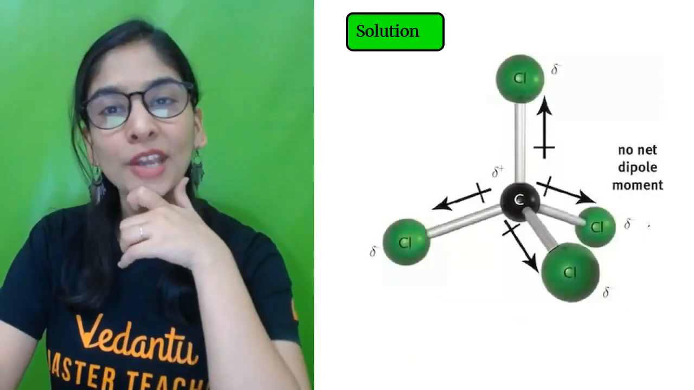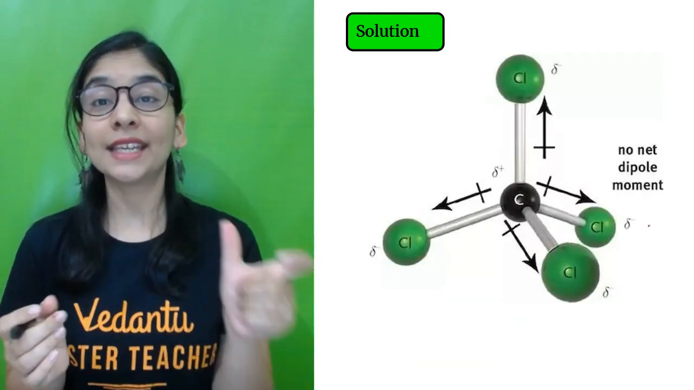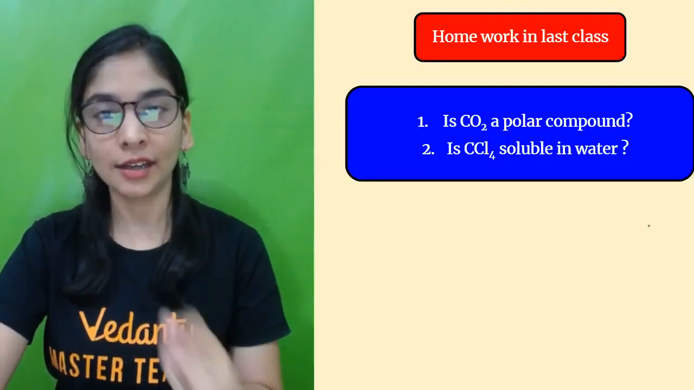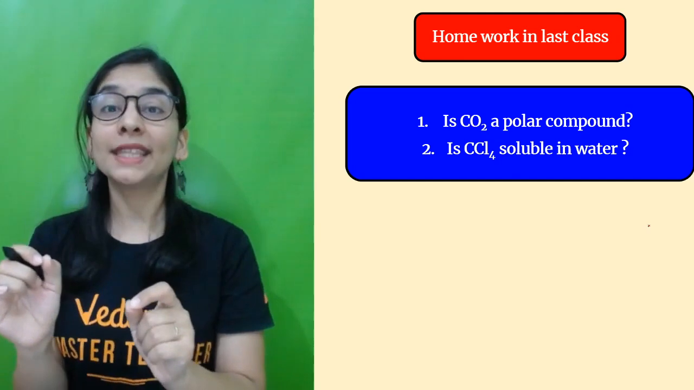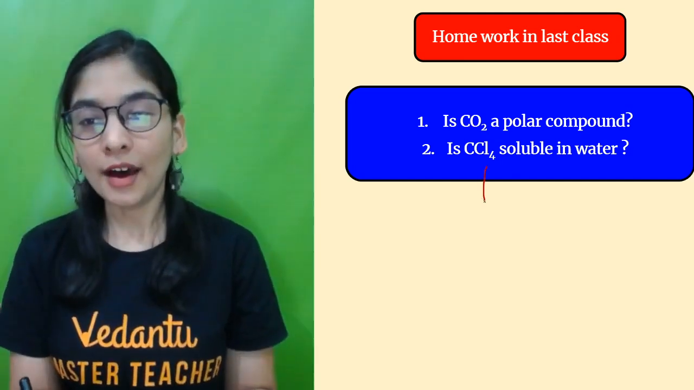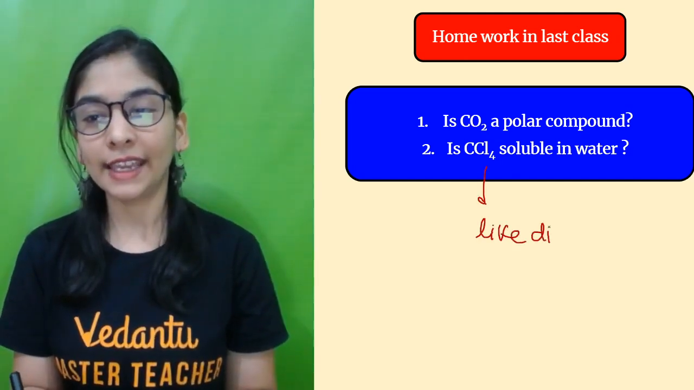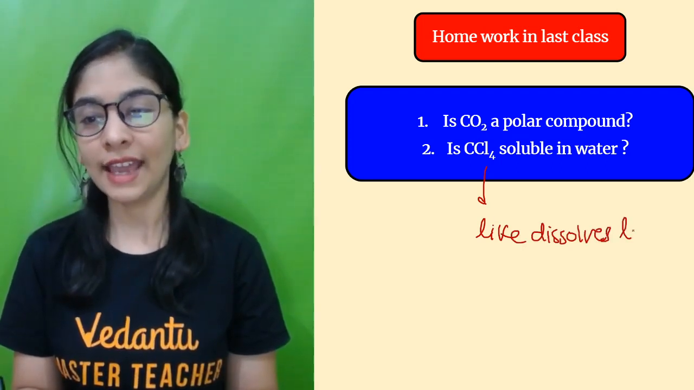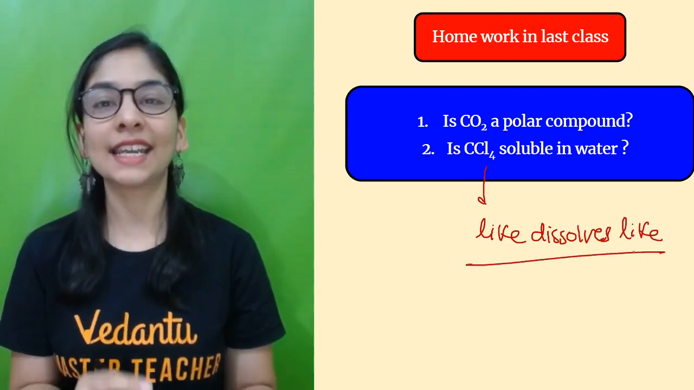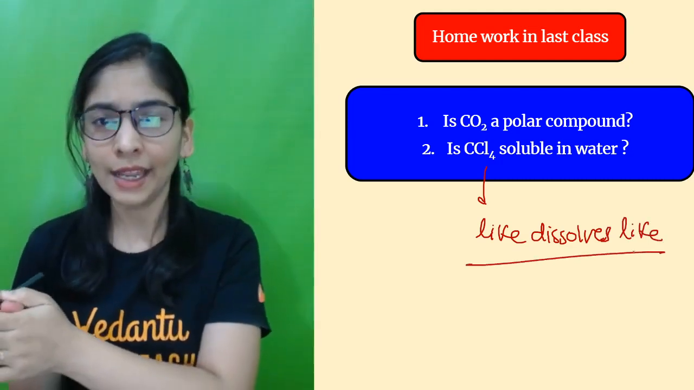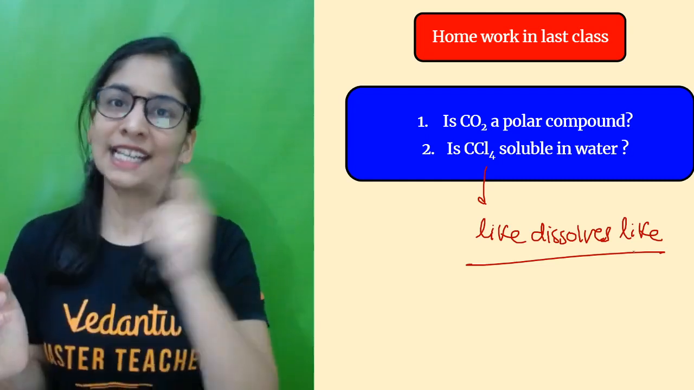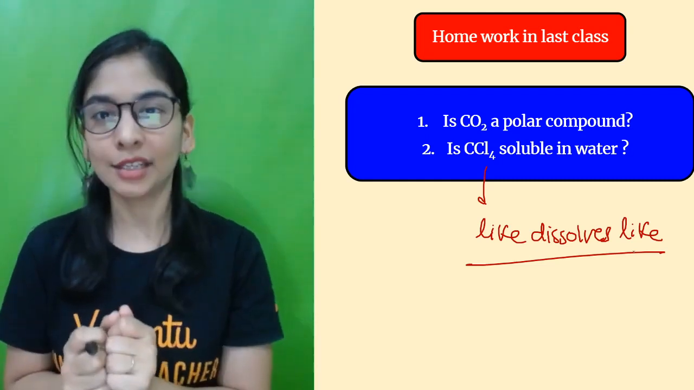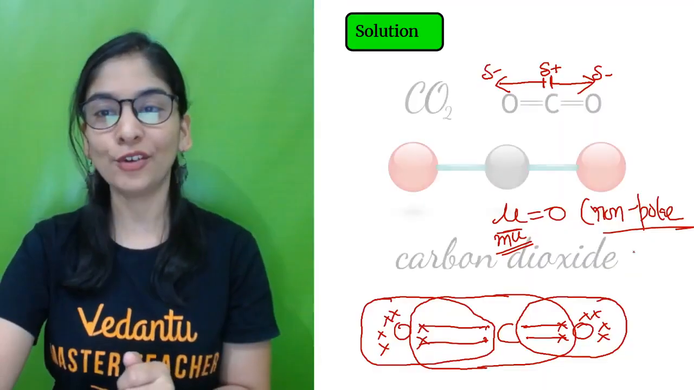What was the second question, everyone? The second question was whether CCl4 is soluble or non-soluble in water. Do remember that I told you in the last session, like dissolves like. If you remember, I gave you the statement. Like dissolves like. Whatever substance it is, it can dissolve only such kind of substances. Water is a polar compound. We studied that in the last session. If CCl4 is also polar, they can be soluble into each other. All right, let's check it out.